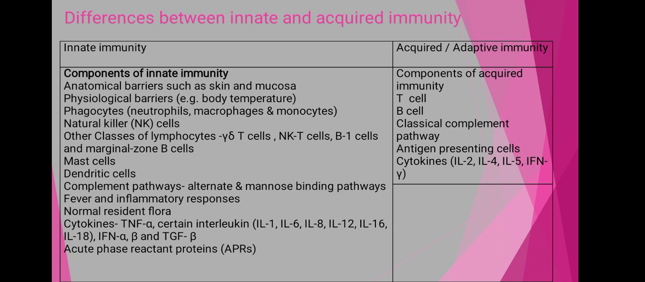Then the cytokines interleukin 2, 4, 5 and interferon gamma. All of these are the components of the acquired immune response. Means these show responses to specific types of microorganisms, and once these responses are developed, they retain the immunological memory.